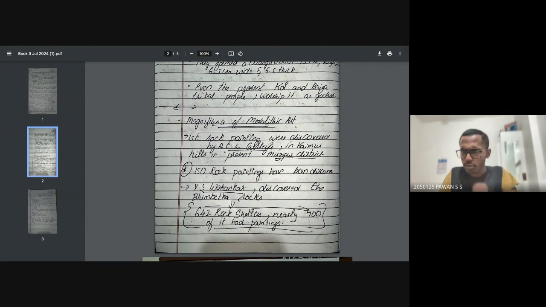That's it. Don't confuse yourself a lot with the notes. Just remember the explanation. We learn about ACL Cali, then we learn about Mirzapur district, and VS Wakankar also discovered the Bimbetka rock. That's more than enough for your knowledge.